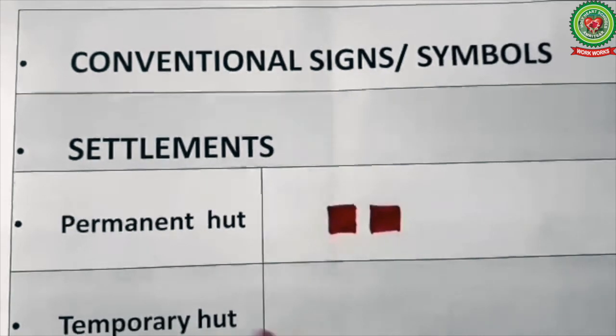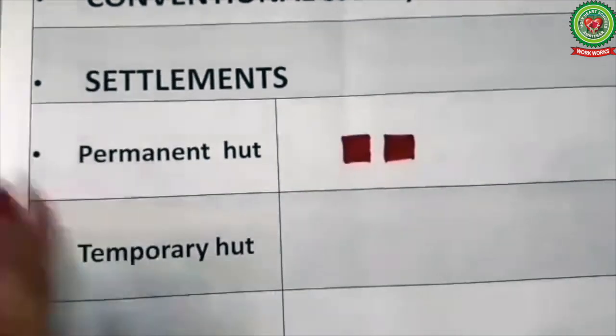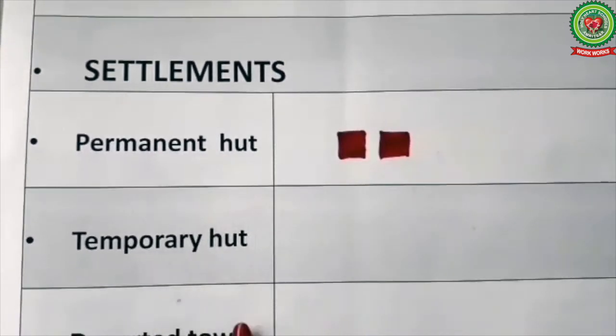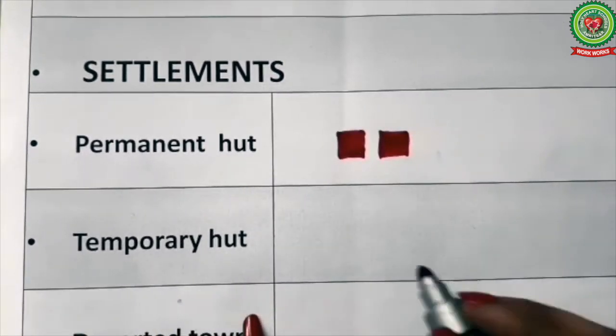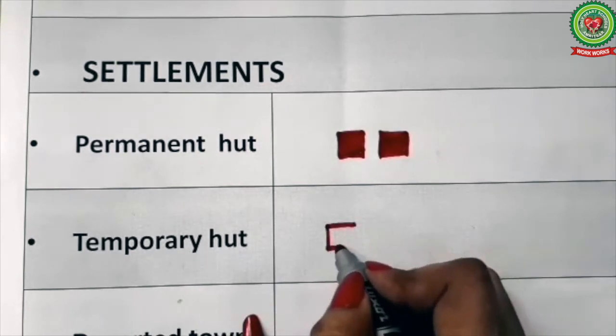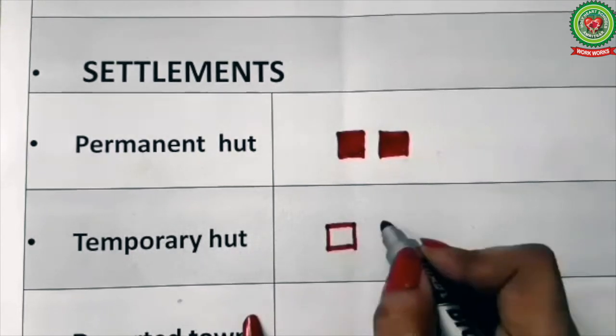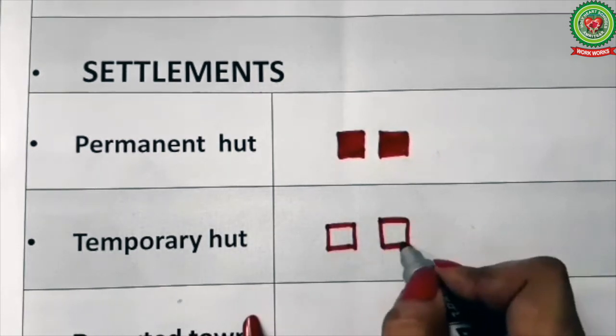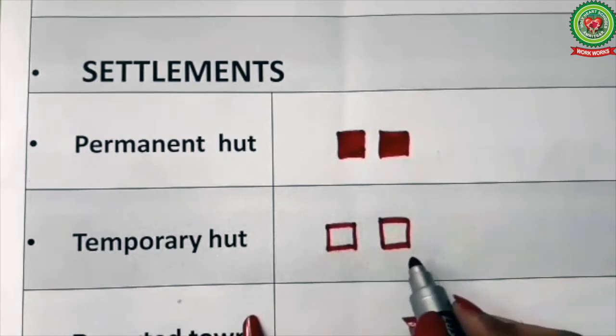Next symbol we have temporary huts. Temporary huts are shown in empty red squares or empty red rectangles, means we don't fill color inside these squares or rectangles.